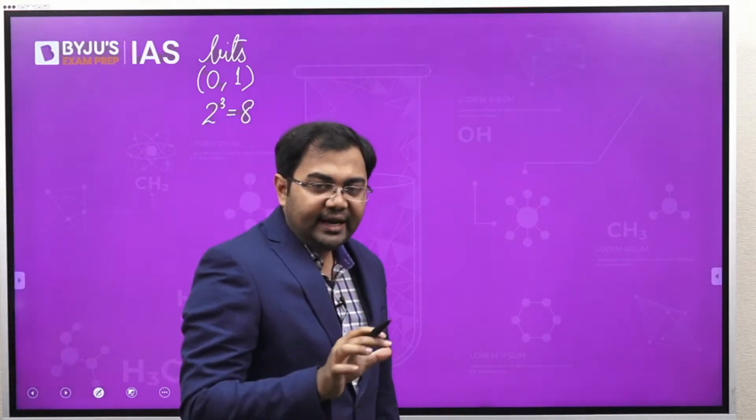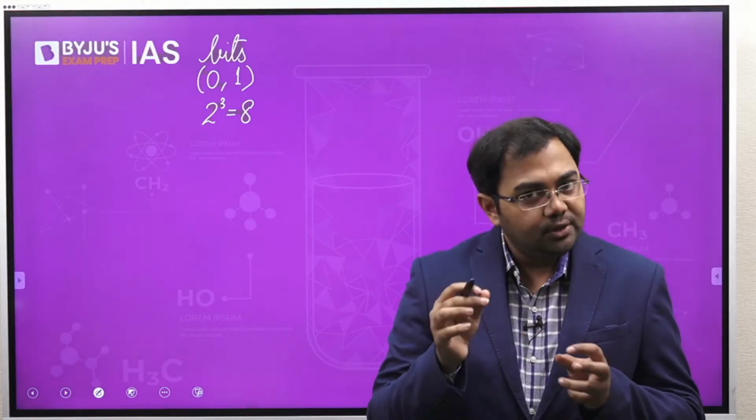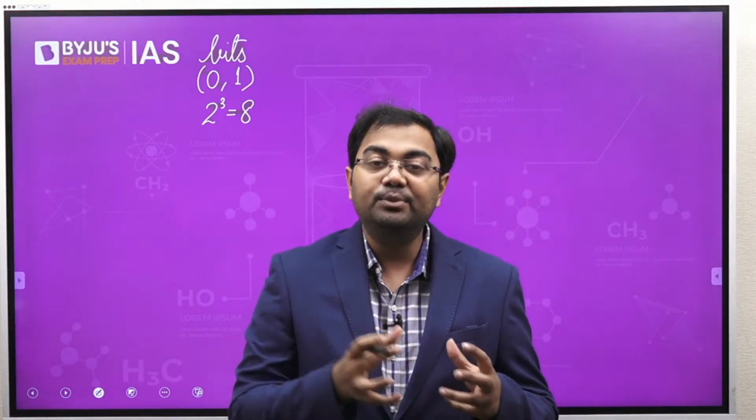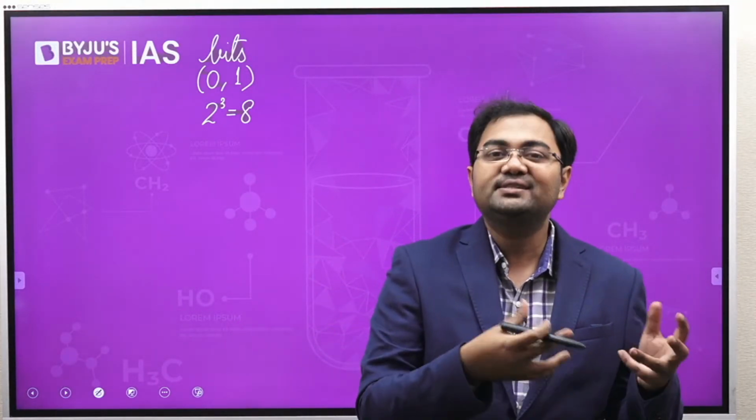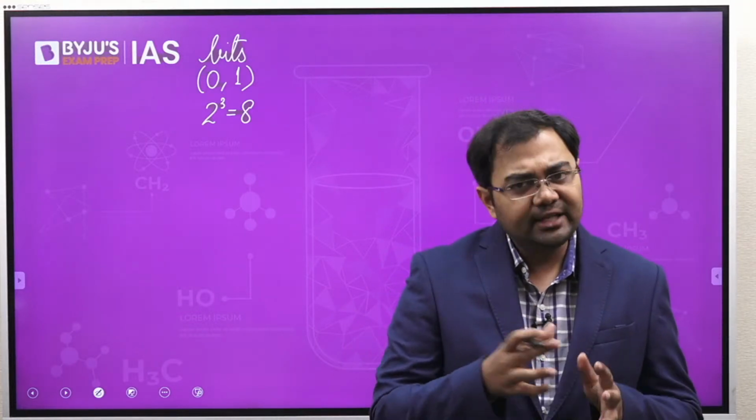So when we are looking at this segment, just understand that the number of states will be 2 to the power of the number of bits. So if, let's say, there are 4 bits being utilized, then the number of states will be 2 to the power of 4, that is 16. If there are 5 bits being utilized, then the number of states will be 2 to the power of 5, that is 32, and so on.